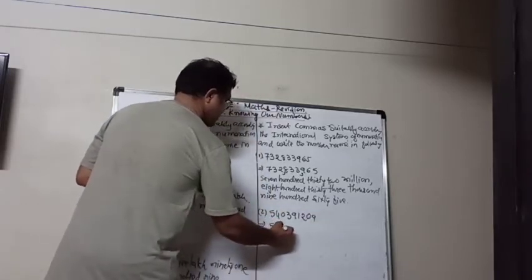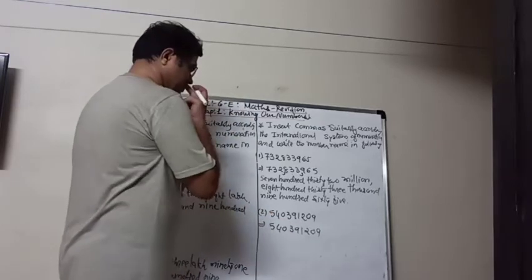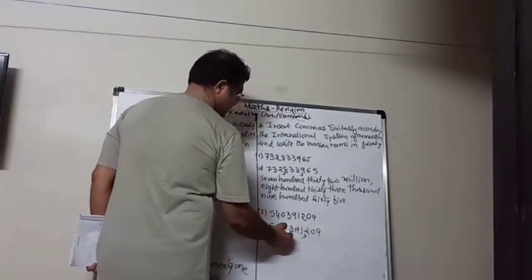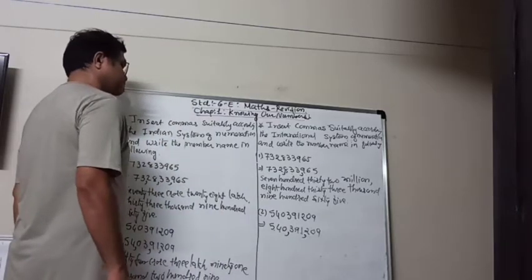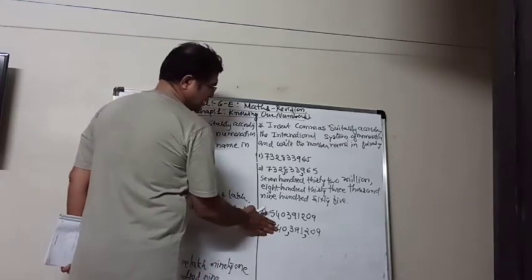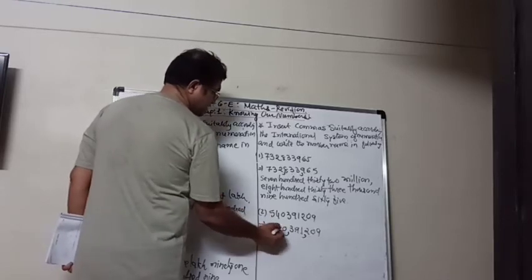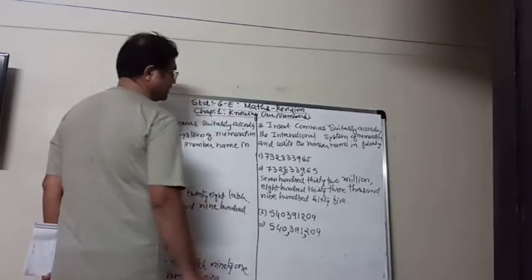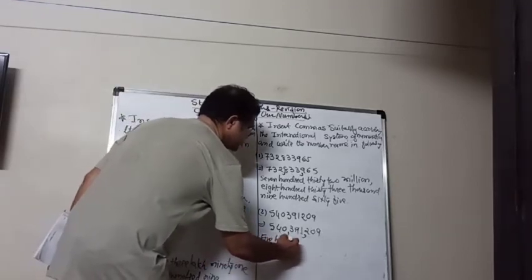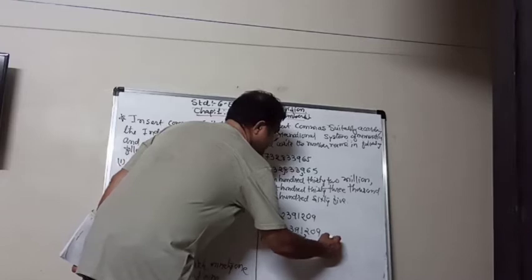So here also, from the rightmost digit 1 2 3, 1 2 3 and there is 3. Same like that. If it is only just 2 digit here, then it will be 40 million. But here 3 digits are there, so 540 million.